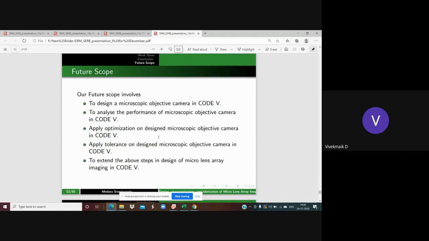But normally we take photos not just in the studio, we take photos at all places. So we need to see how tolerant our design is to these external stimuli and environmental conditions. Good. And finally, what is mentioned here is micro lens array imaging. Why micro lens array imaging?